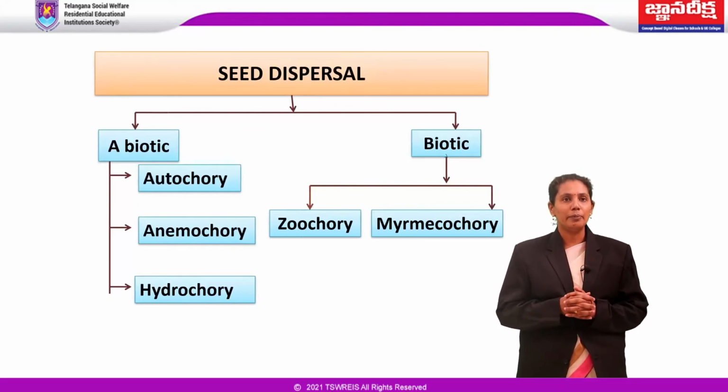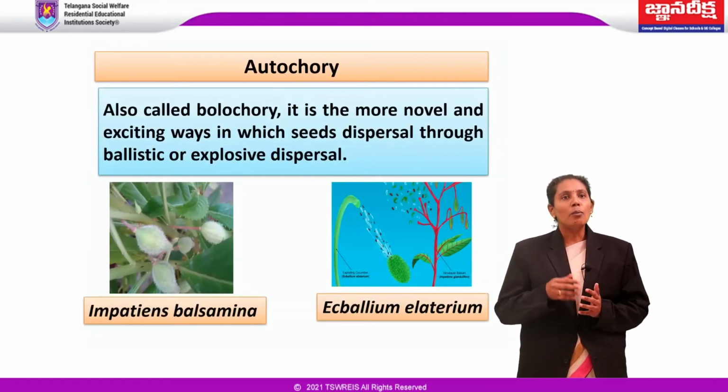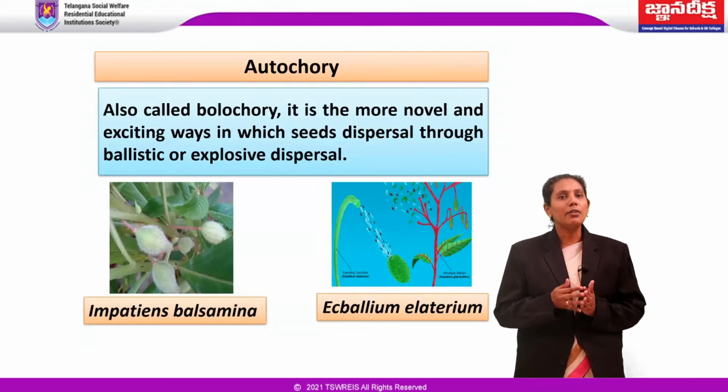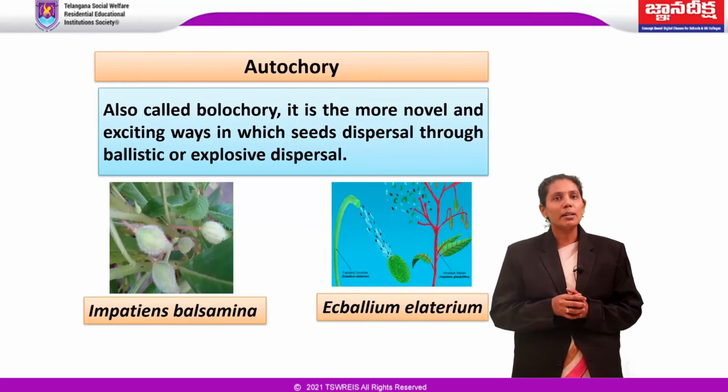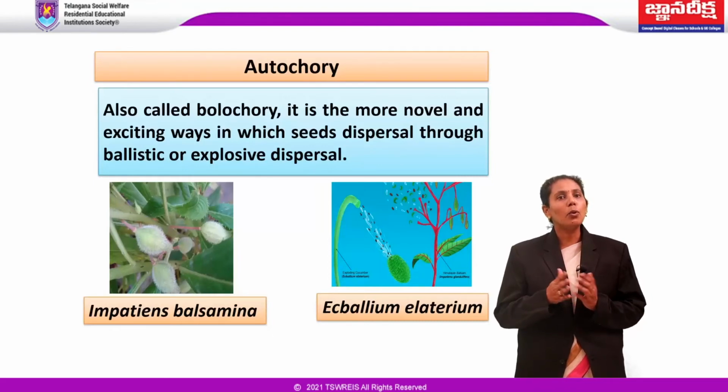First one, autochory. These are the more novel and exciting ways in which seed dispersal occurs through ballistic or explosive dispersal. In this method of dispersal, the fruit forcibly ejects the seeds, scattering them for a short distance. The common garden plant, Impatiens balsamina, produces a capsule. When ripe, an animal brushing by the plant can cause the capsule to open instantly, scattering the seeds.